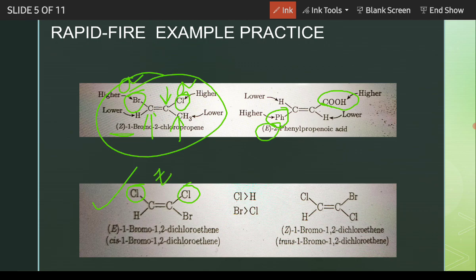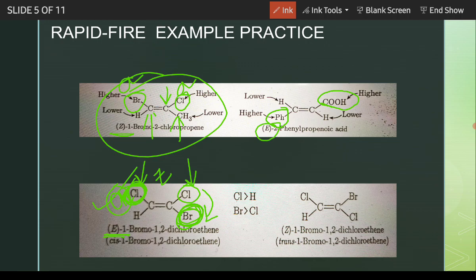No. Here chlorine is first priority. And for this case, bromine is first priority. So first priority groups are opposite to each other. That's why it is E. So don't get confused in this case that here is chlorine, here is chlorine. So same group, same side. So this should be cis type, that is Z.